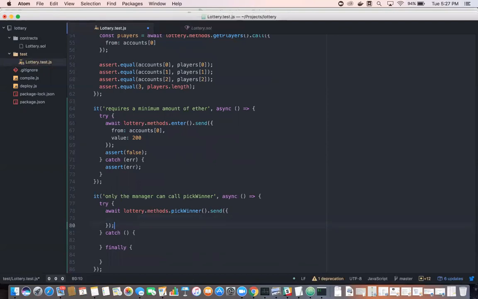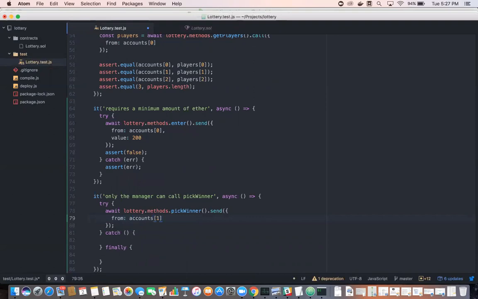So then inside the send, inside the transaction object, I'll specifically say this is coming from account at 1. So this is not going to be the manager, it'll be someone else. So it'll say from, and then accounts at 1, okay?